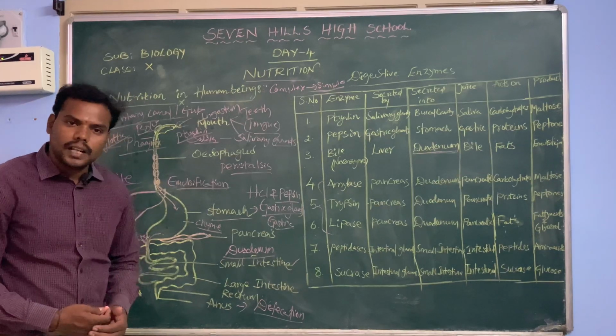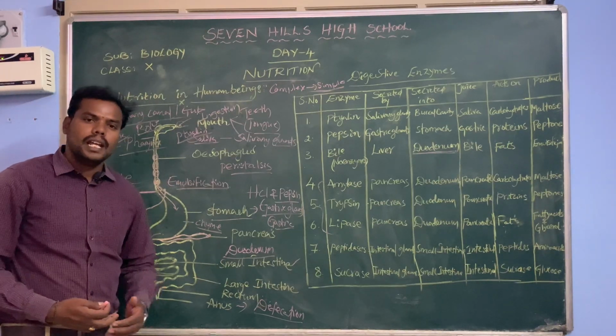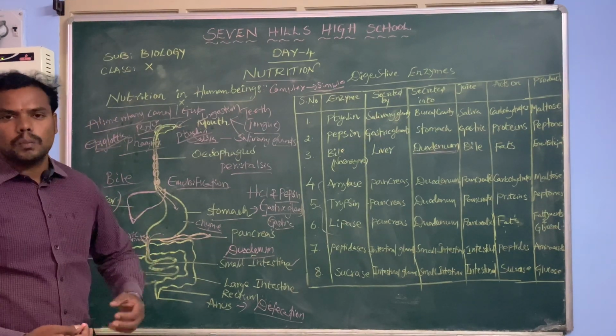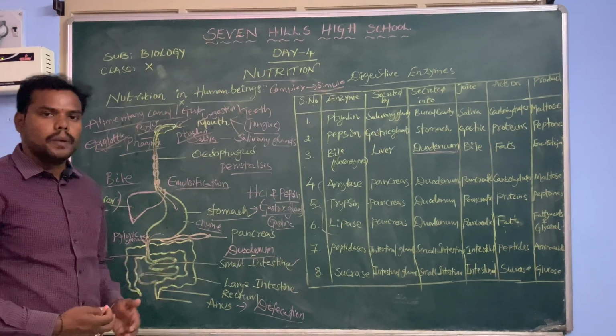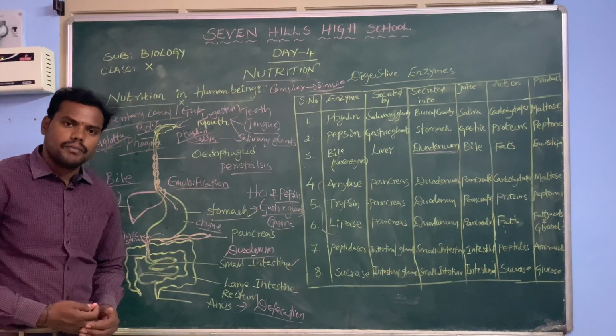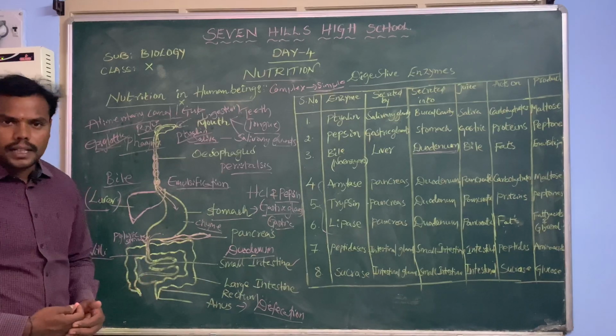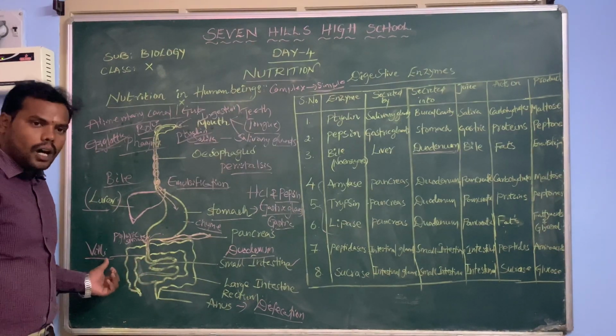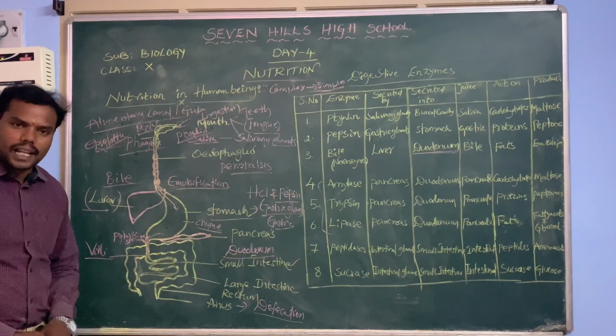Whenever the food is digested, the villi, which consist of a number of blood capillaries, absorb it. Through the blood capillaries, the food will be distributed all over the body. That means the digested food will be absorbed by the small intestine villi, and it is going to be distributed all over the body through the blood capillaries.